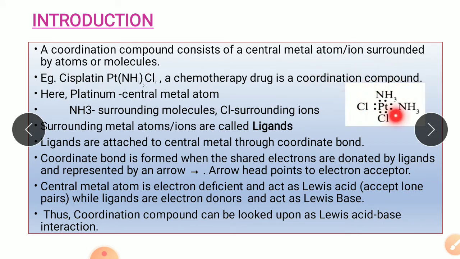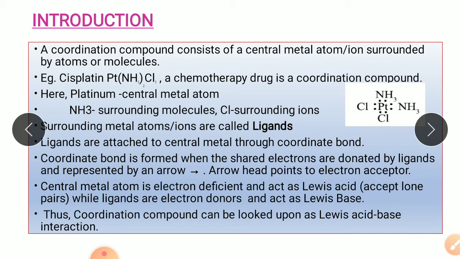Now look at the structure over here. If you look at the structure, you will find that platinum is written at the center and it is the central metal atom, while the two ammonia and two chloride are surrounding the platinum, and these surrounding molecules are known as ligands. So these two ammonia molecules and these two chloride ions which are surrounding this platinum metal are called ligands. Now these ligands are attached to the central metal atom through a special type of bond. It is known as a coordinate bond.